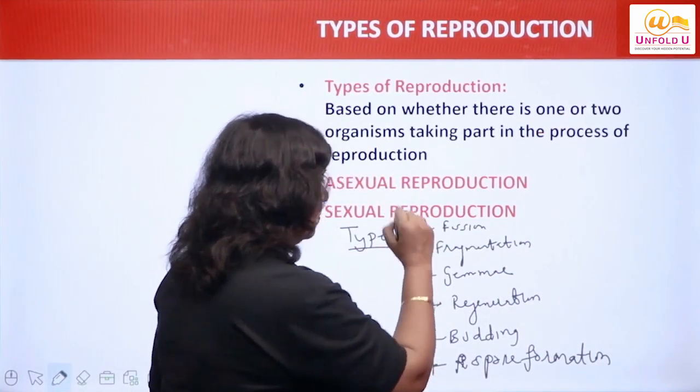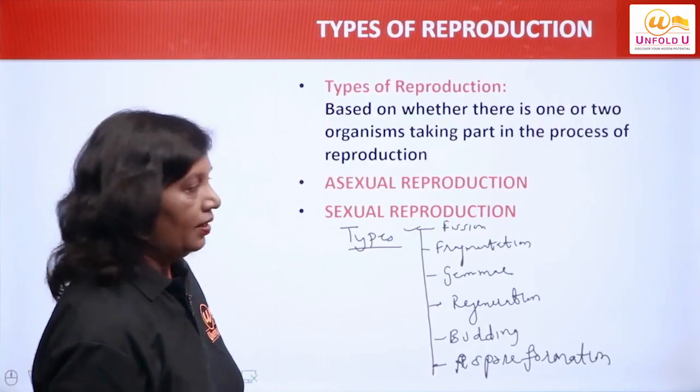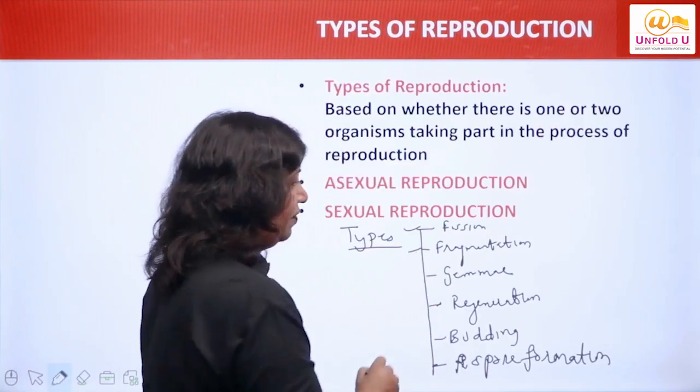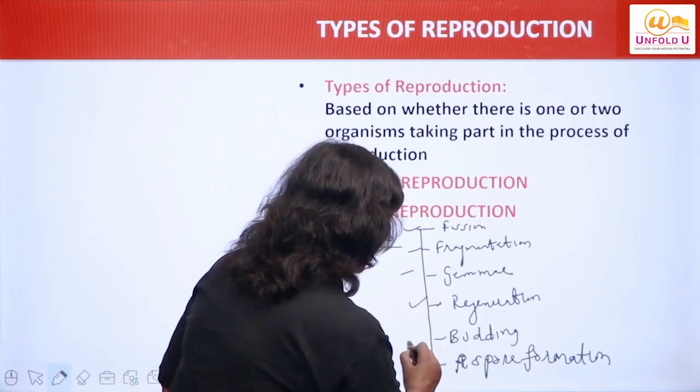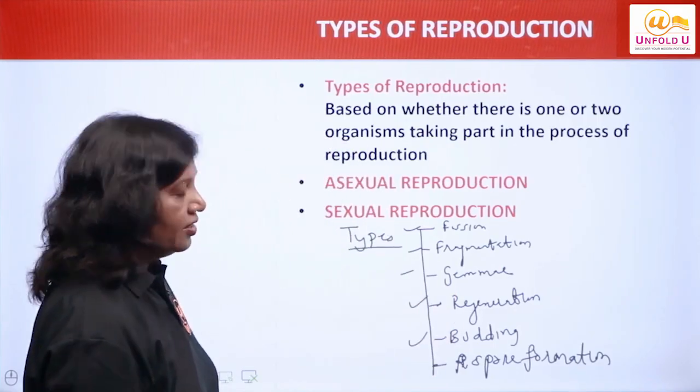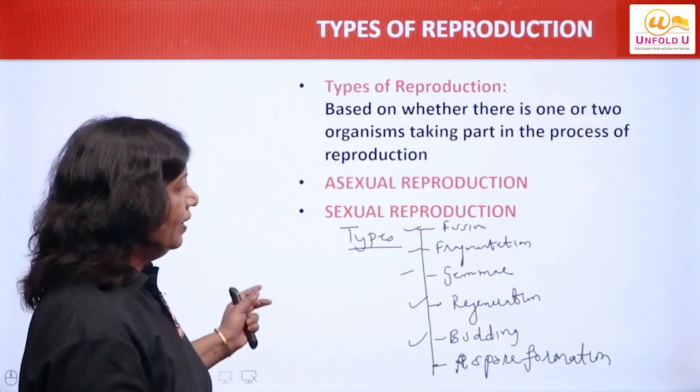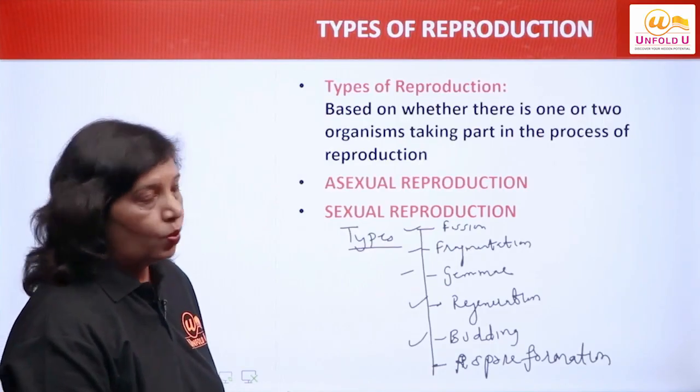कौन कौन से 6 types हम डिस्कस करेंगे asexual रिप्रोडक्शन के अंदर? पहला आ गया fission, दूसरा fragmentation, third is gamete formation, fourth is regeneration, then fifth is budding and spore formation. We will take up all these one by one.